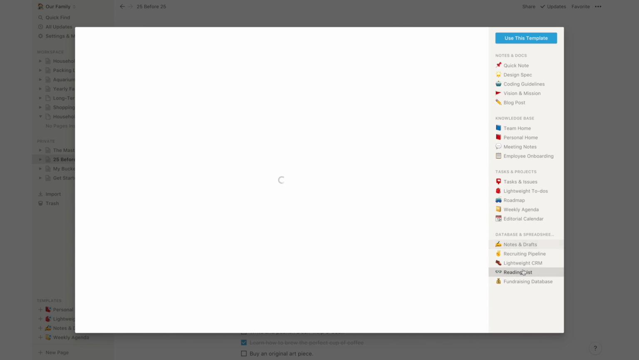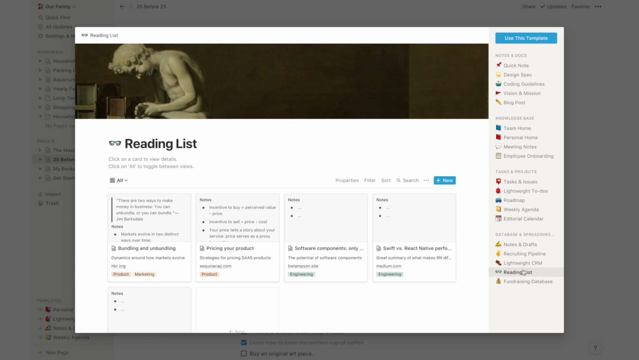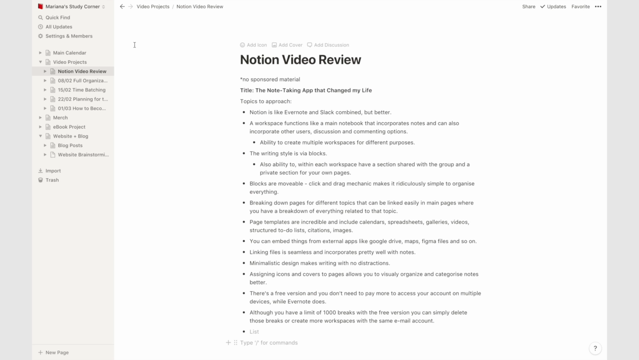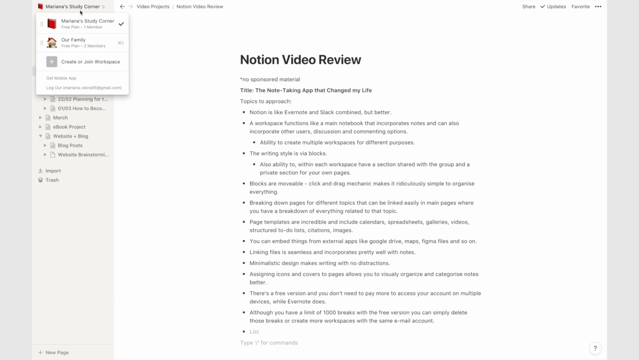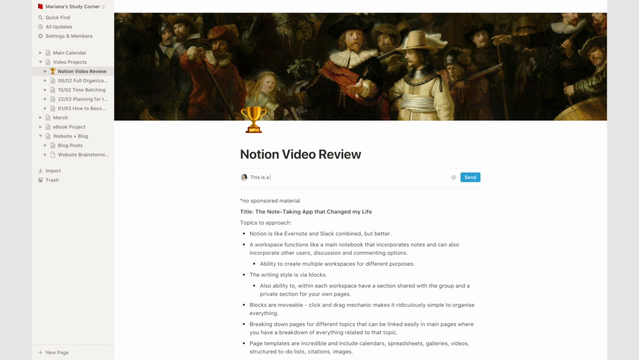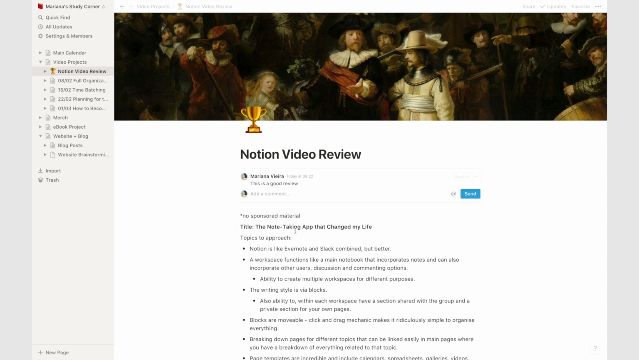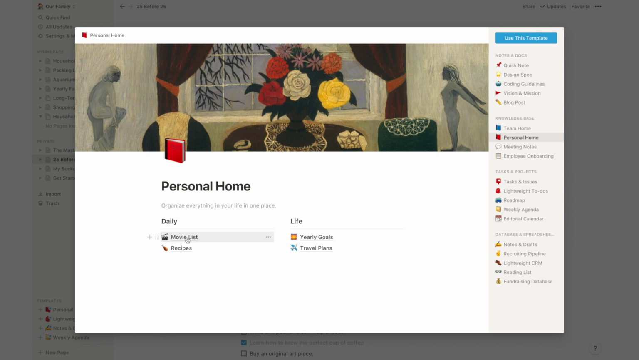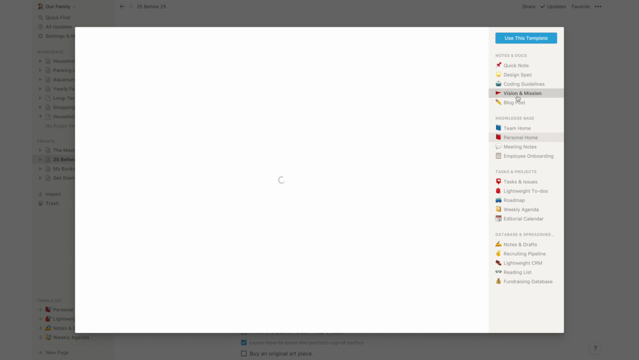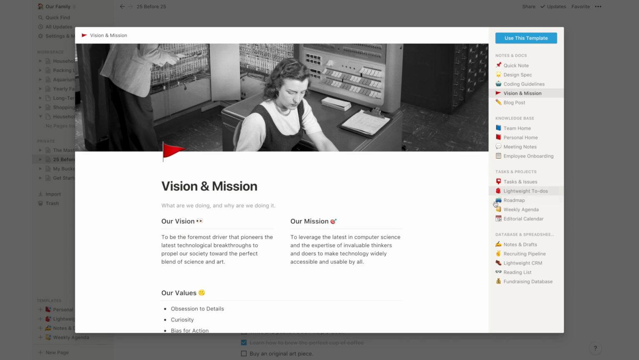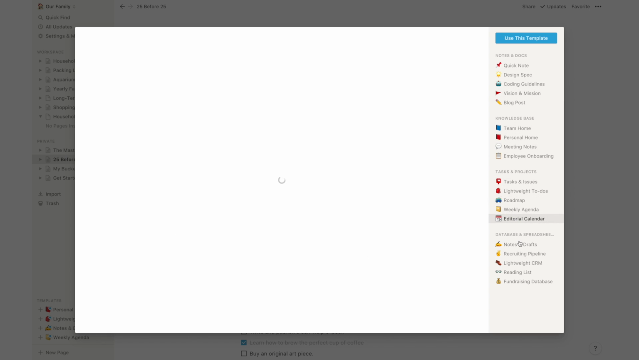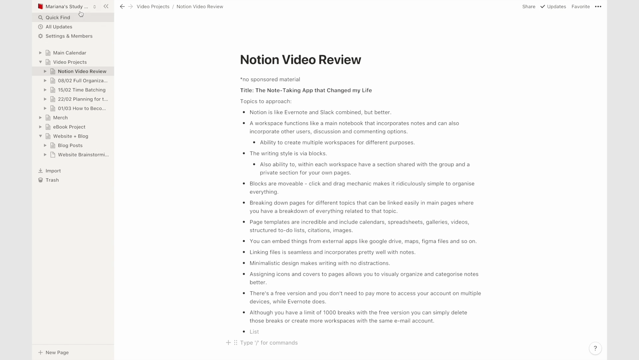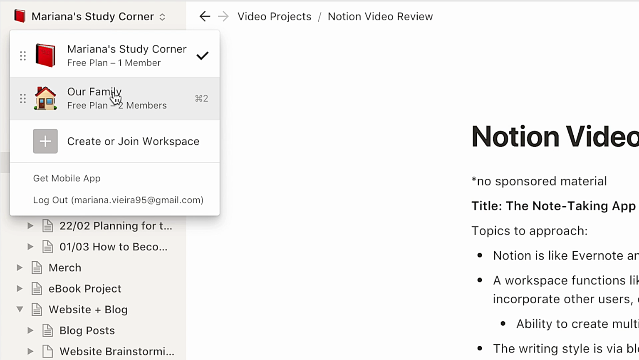So everything works with workspaces. A workspace functions like a main notebook in Evernote, but besides incorporating notes, it also incorporates other users' notes, discussion, and commenting options. One thing I really enjoy about Notion is that you can quickly switch workspaces without leaving the app, without having to sign in with another account, and so on. So it's really easy to manage different parts of your life that you share with different users just by clicking that button on the left upper corner of your screen and selecting the workspace you want to work on.